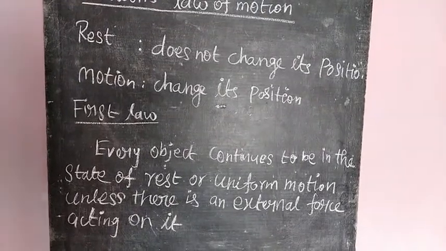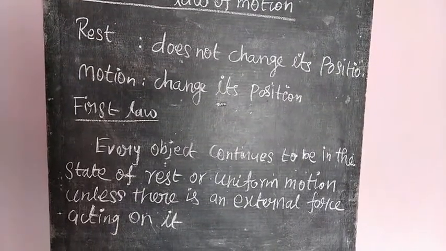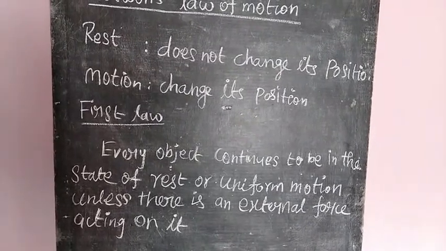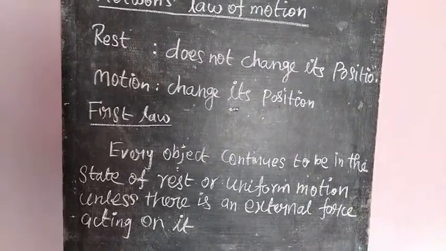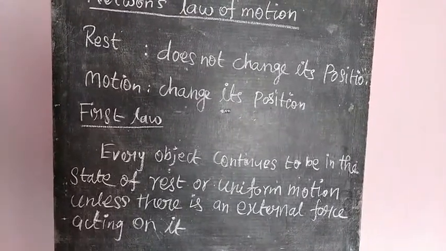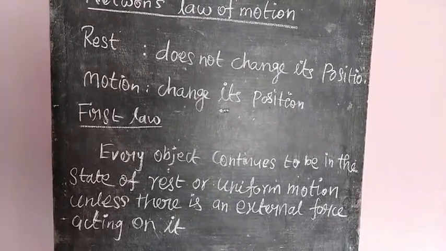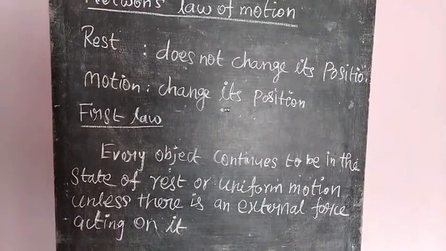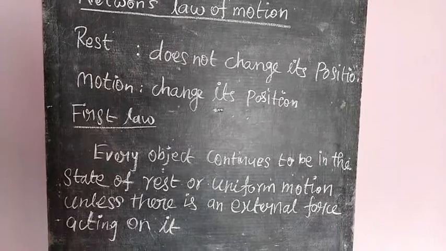One more example: a person walking on the road covers 5 km per hour, the next 5 km per hour, the next 5 km per hour. Here distance is equal and time is equal, so this is called uniform motion.